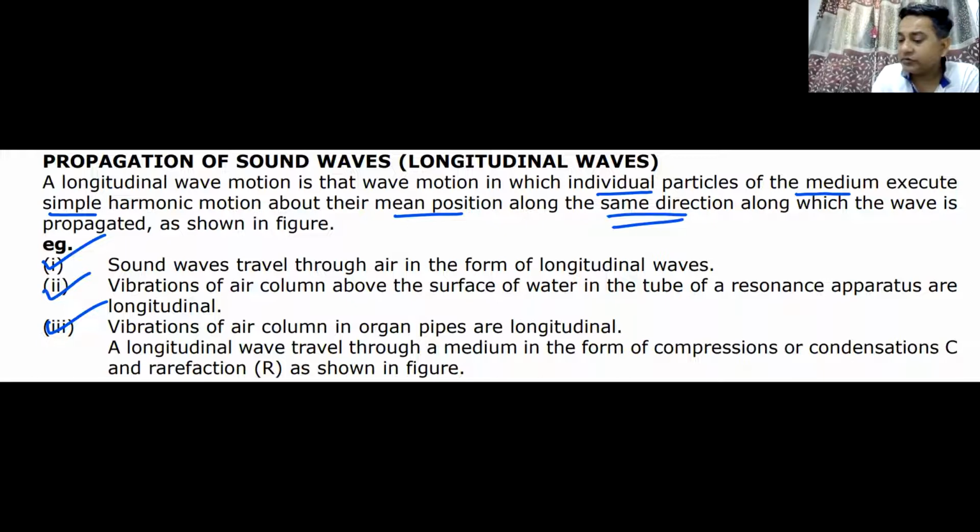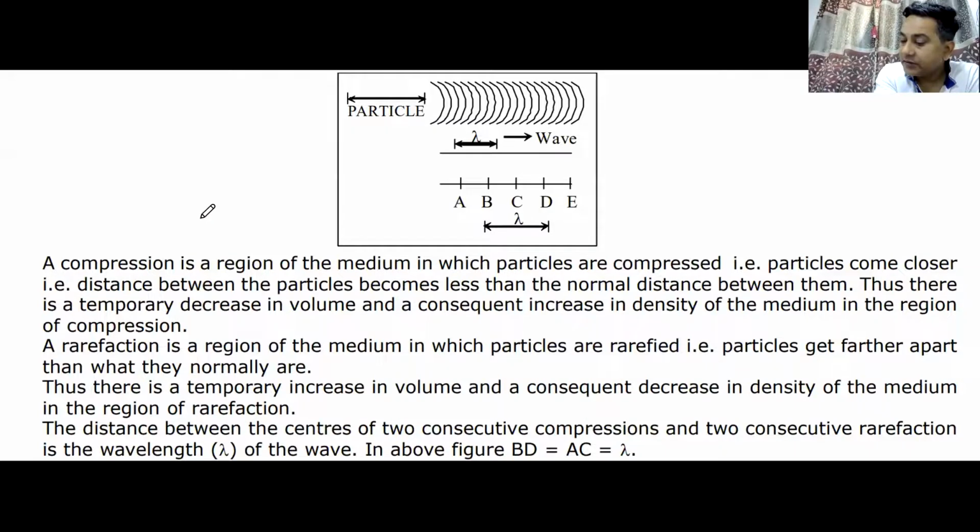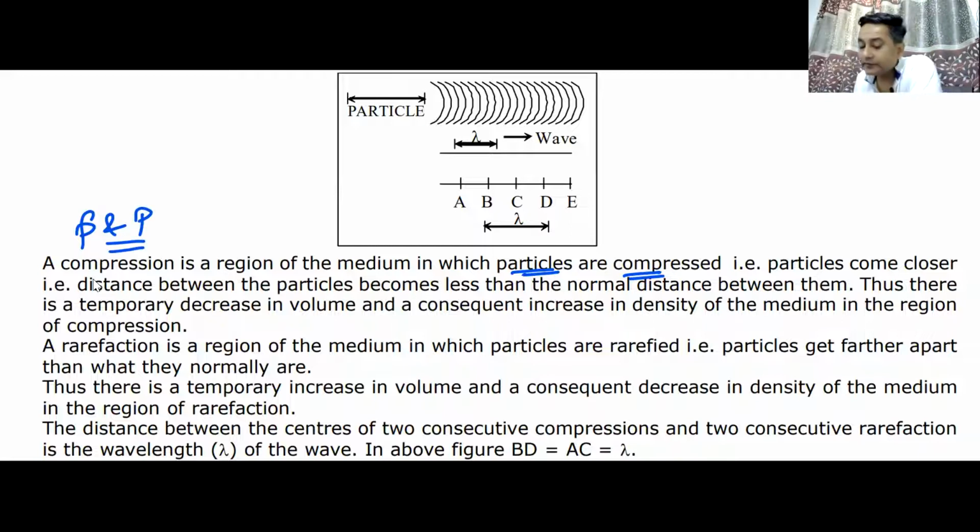Now is the time to see how a compression and a rarefaction look. Well, at some points, the particles are going to be compressed. They will be closer than the nearby particles. The density rho and pressure P are very high.